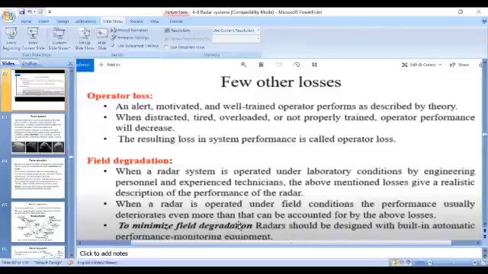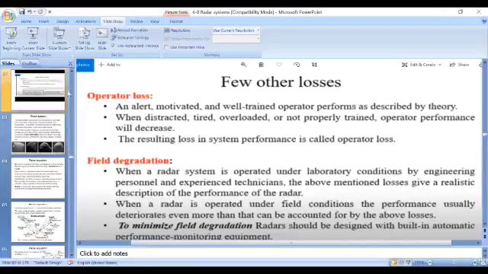That is called field degradation. Simply, whenever the radar system is tested by experienced technicians under laboratory conditions, it is different from when it is operating in real field conditions. There may also be some loss that must be taken into account which is not predictable. This loss is called an unpredictable loss.